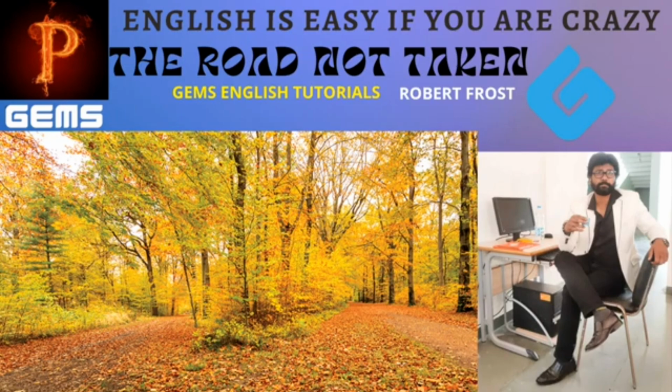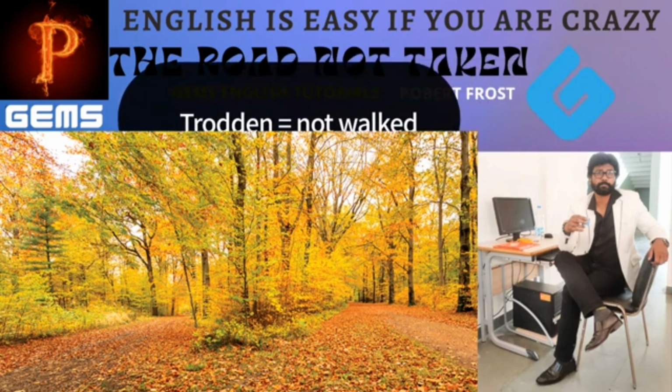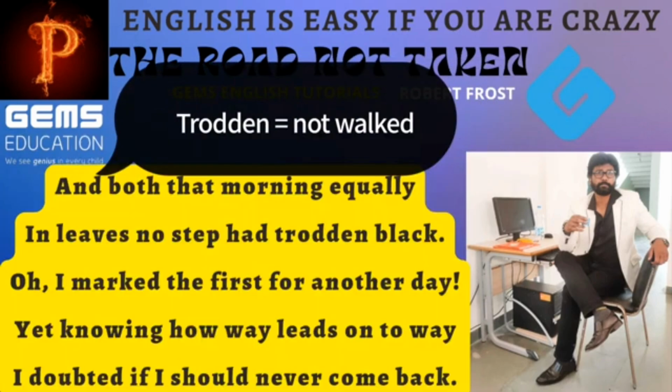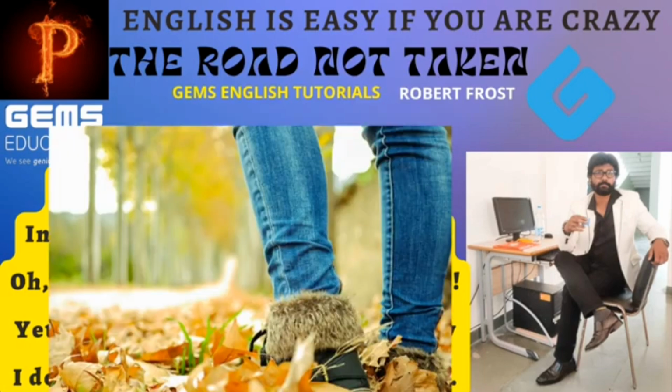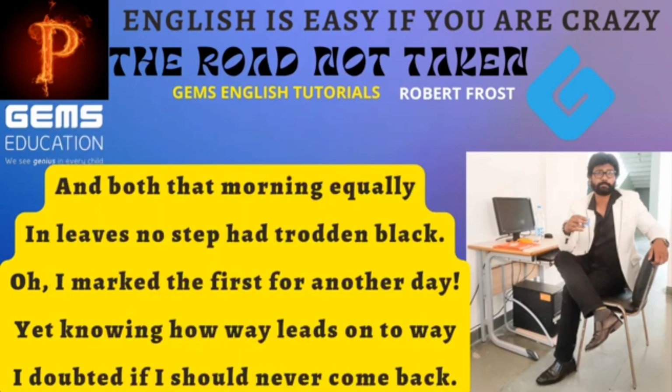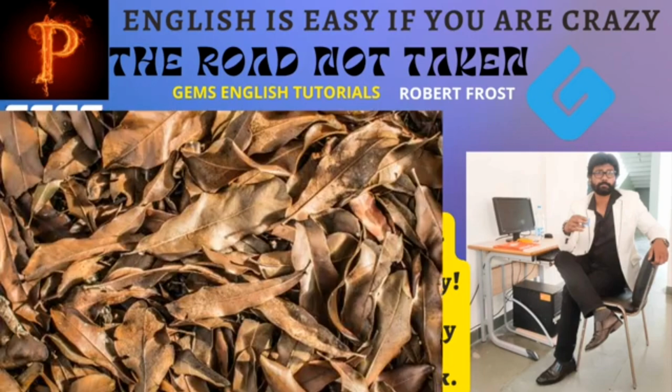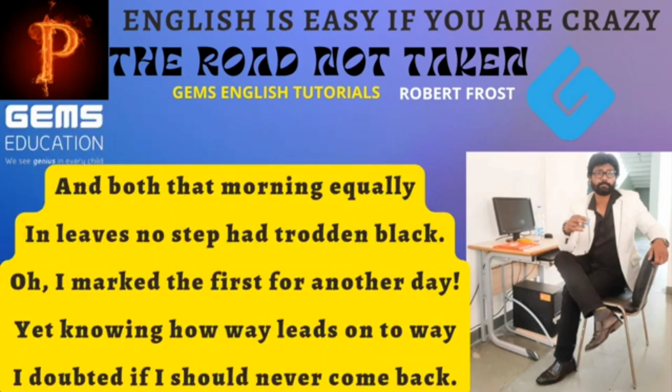What is the meaning of trodden? Trodden means not walked. Trodden black means, let us say if we walk on leaves, what happens? They will be crushed and crumbled and then withered and dried, and turn into black color. That is what he said. So those roads which were filled with leaves, those leaves are not trodden, that means not walked.